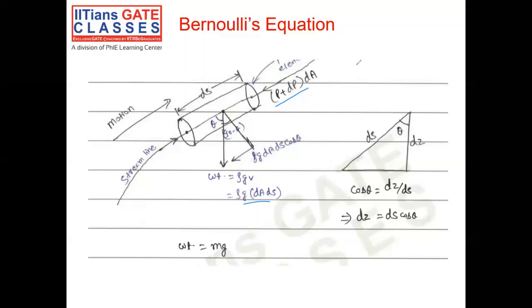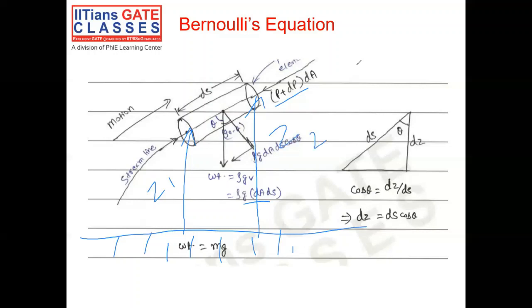So let's say that this end of the fluid element is at a height z1 from some base reference, and this is at a vertical height of z2, and this, as we know, has a length ds.